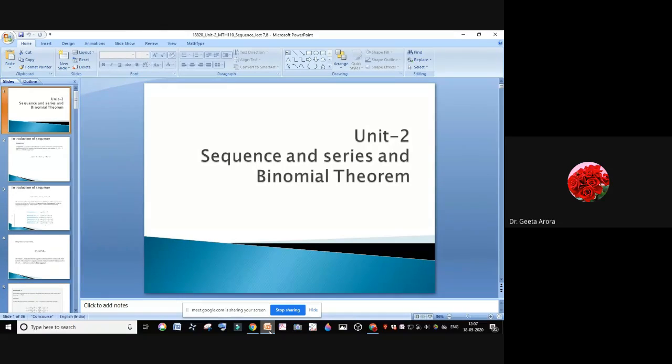Then we are going to learn the well-known binomial theorem, which is used to find the expansion of x plus y raised to power n, or 1 plus x raised to power n, or some other expression of this type. Means a plus b, that can be 1 or any other thing, raised to some power.